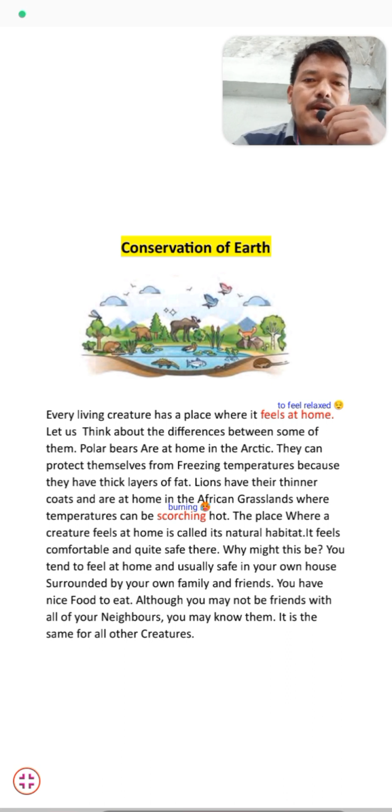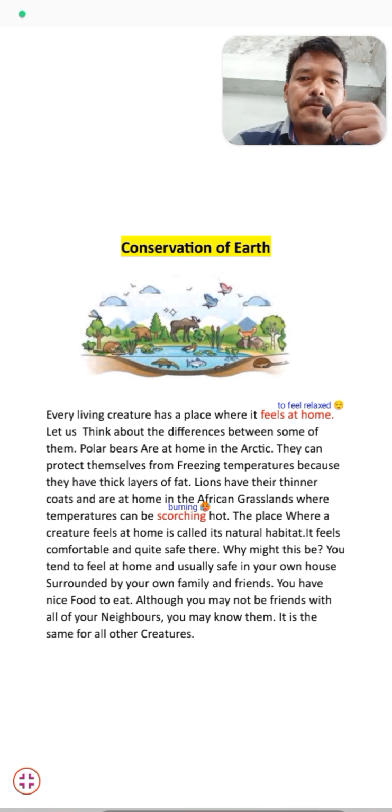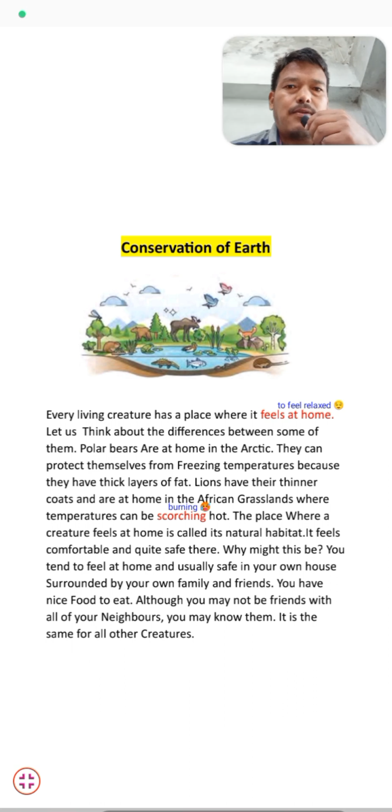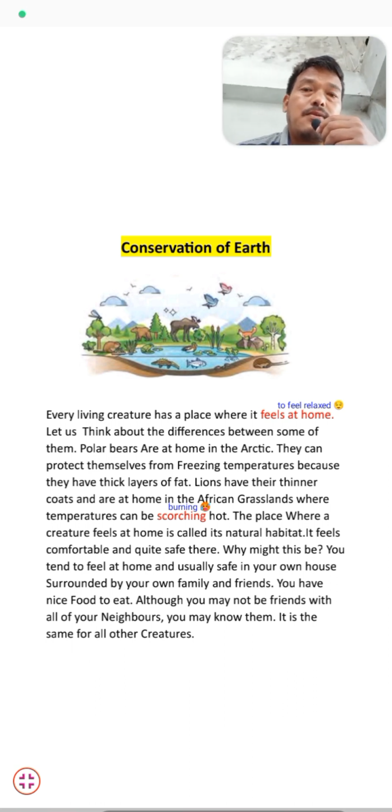As we have discussed already, plants provide us oxygen and a healthy environment, and animals provide us meat, milk, and leather. And students, that's why all these are very important to our life. Students, here is the topic in Reading Fast, that is Conservation of Earth. And conservation, the way to save the earth, is what we are going to discuss in this lesson, students.